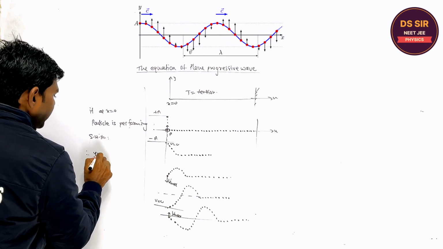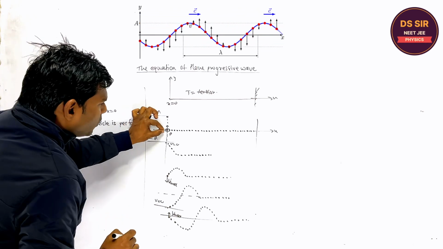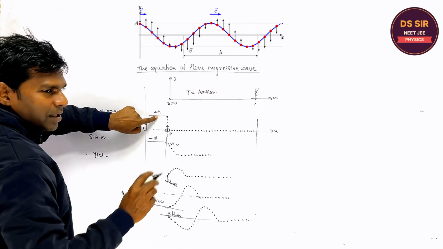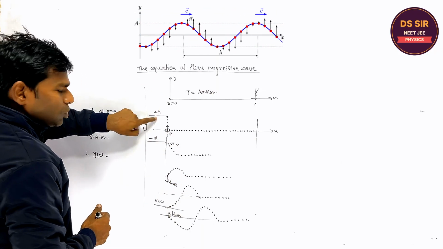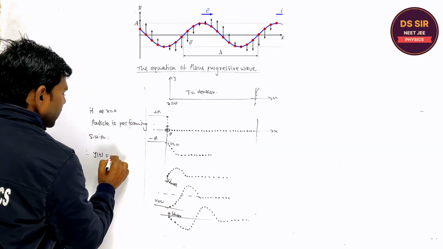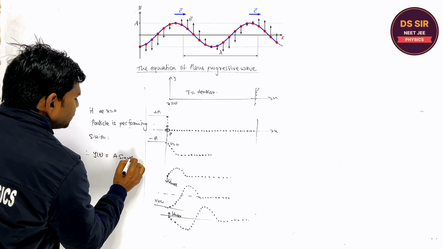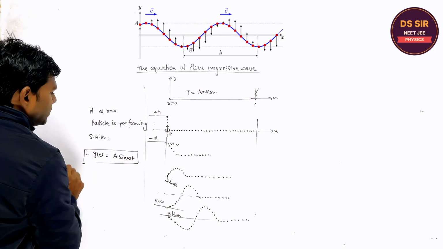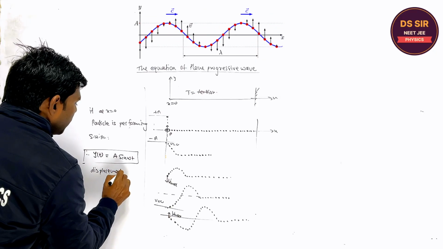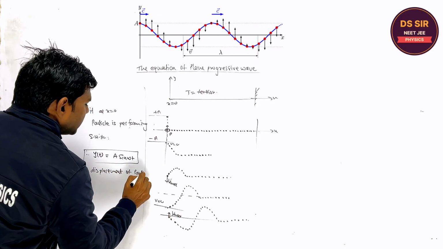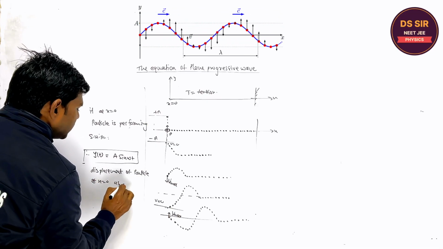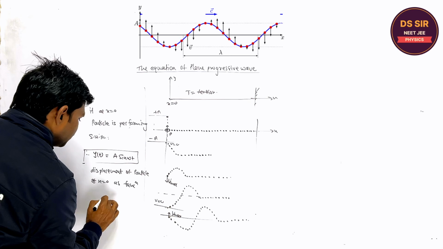Therefore, y as a function of time t: if you consider only this particle, it is performing SHM, amplitude is a, angular frequency is omega. So what is the displacement equation in the y direction? You will write y = a sin omega t. This is the displacement of the particle at x equal to 0 as a function of time t.